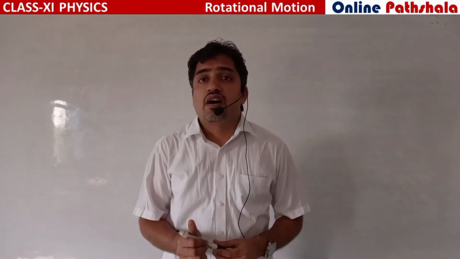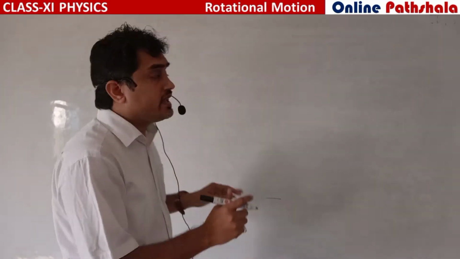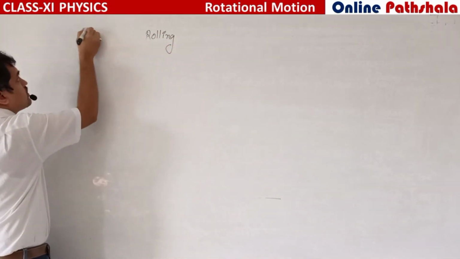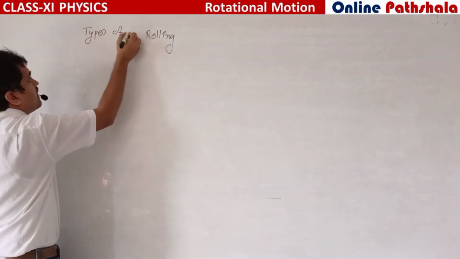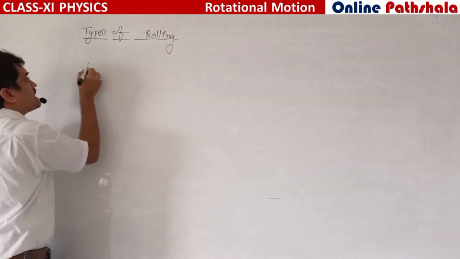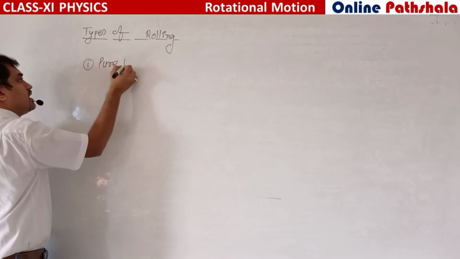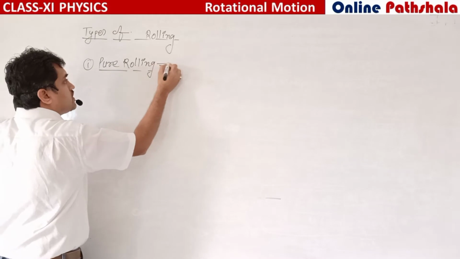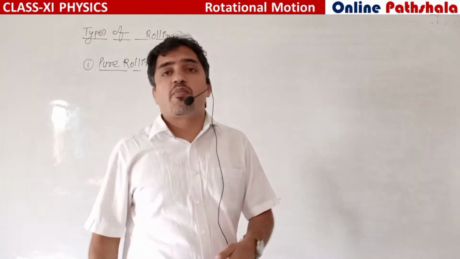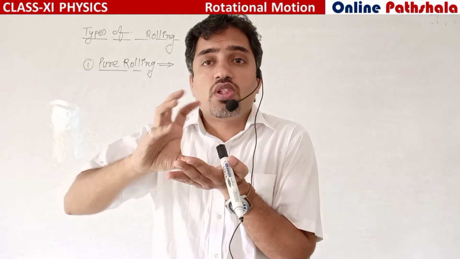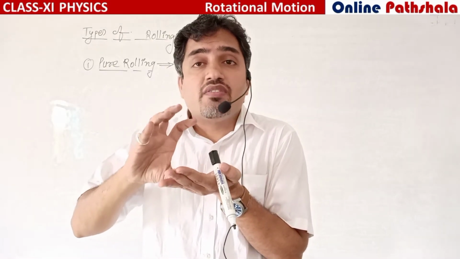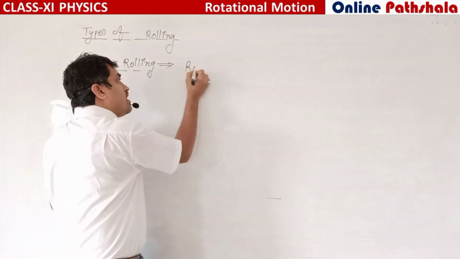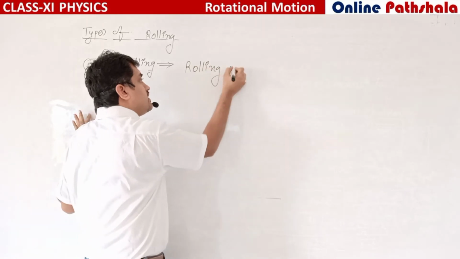So this rolling we can divide into three categories. Okay, we are talking about types of rolling. The first category is pure rolling. What is the meaning of pure rolling? If any body is rolling on a surface and there is no sliding between this body and the surface, it is called pure rolling. So it is rolling without sliding.